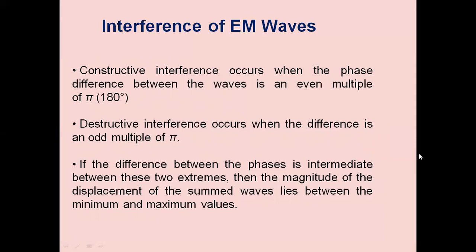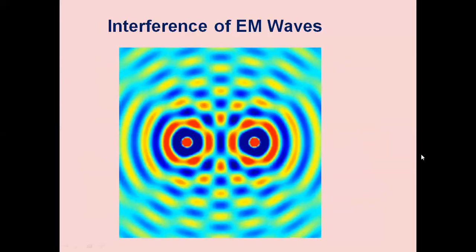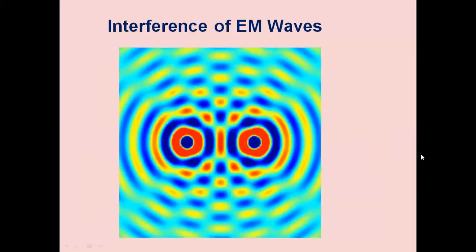So when the phase difference is an even multiple of pi, there will be a constructive interference. When the phase difference is an odd multiple of pi, there will be a destructive interference. Hence, we will be getting the resultant wave having magnitude, which is the sum value lying between the minimum value and the maximum value, depending upon the phase difference between the two waves. This is the interference phenomena.